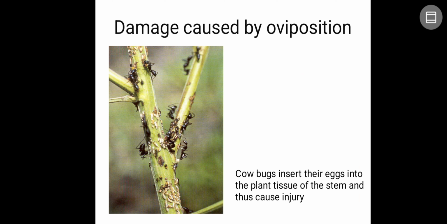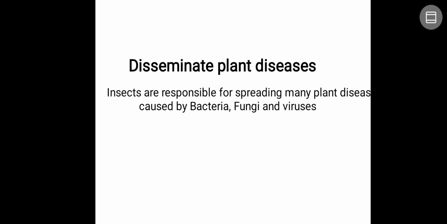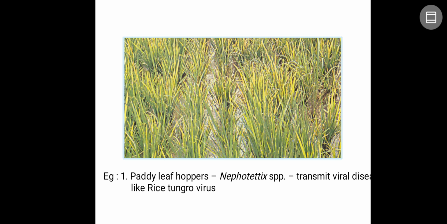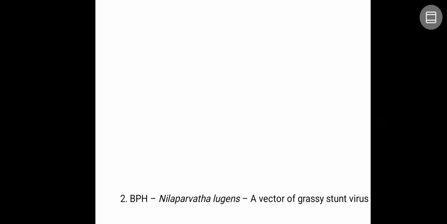Take the example of cowbugs. They insert their eggs into the plant tissue on the stem and this causes the injury. So it is going to make a slice in the stems so that there will be damage to the stem portion. Next, disseminate the plant diseases. So insects are responsible for spreading many plant diseases caused by bacteria, fungi, and virus. Especially the viruses are completely dependent on the insect for the sake of transmission.